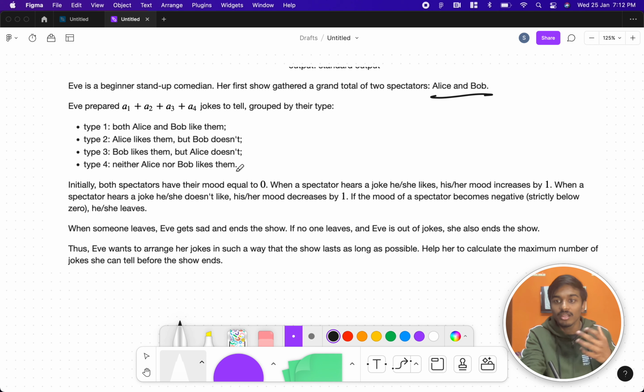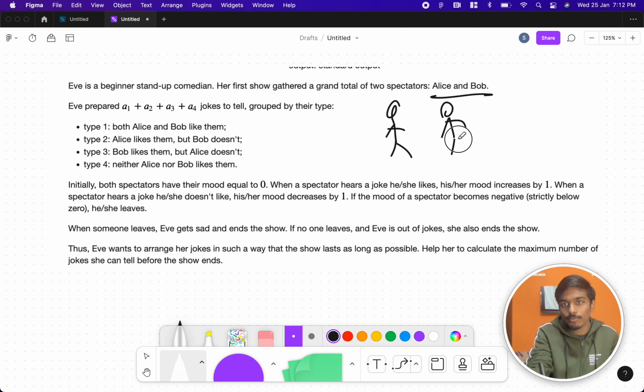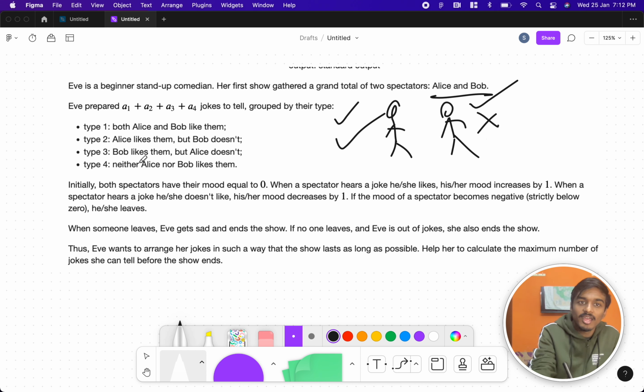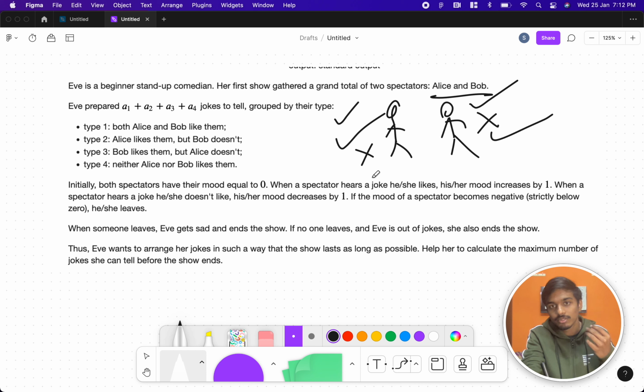If Eve tells a type 1 joke, both Alice and Bob like it. If Eve tells a joke of type 2, Alice likes it but Bob doesn't. If she tells a joke of type 3, Bob likes it but Alice doesn't. And for type 4, neither of them likes it. These are the rules that they give.